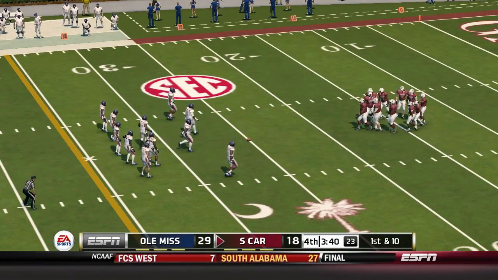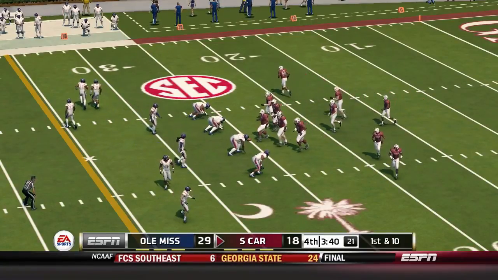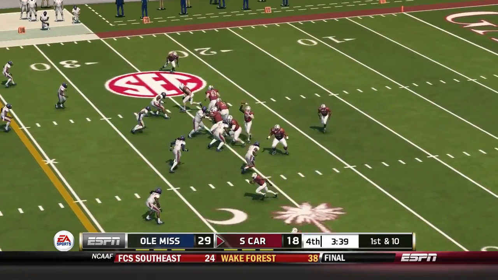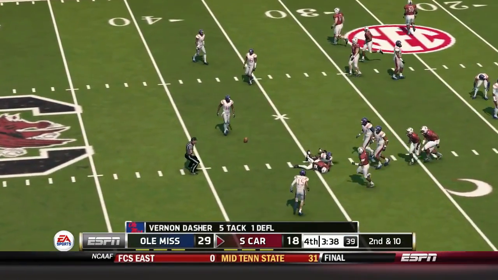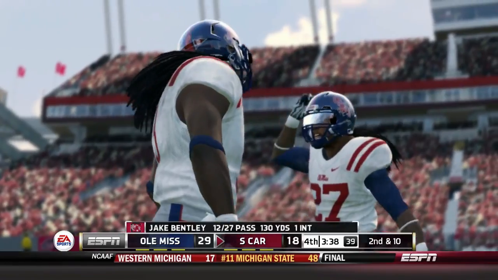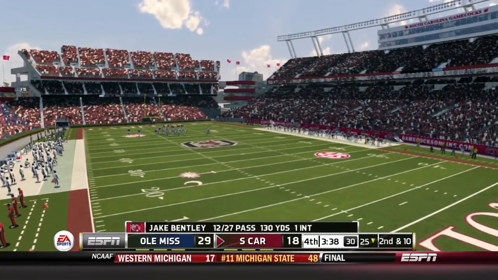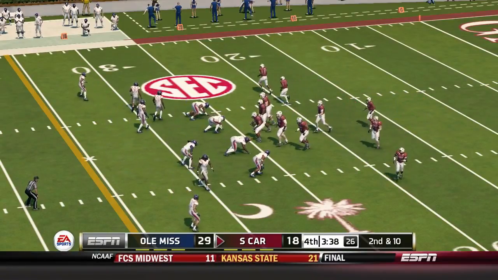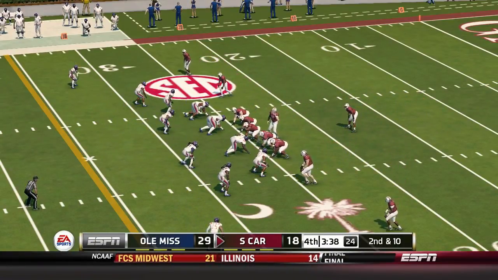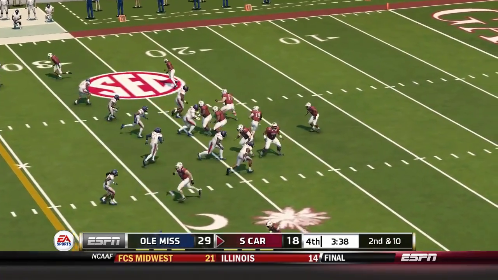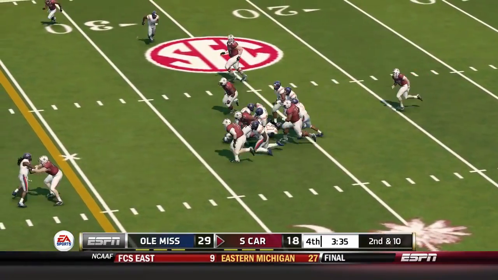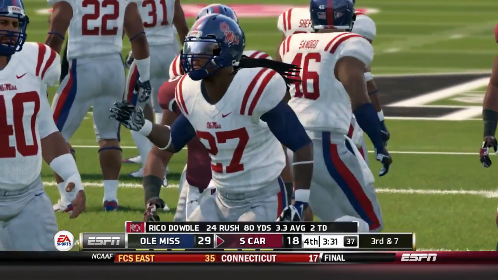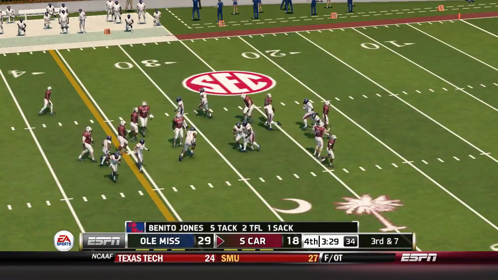Both squads are digging in now. Let's see what happens on this next drive. Fires that quickly, incomplete. Smith is the intended receiver on the play. From their own 25-yard line, it's 2nd down. And he's tackled at the 28 on the carry. That's a gain of 3 on the play. That makes it 3rd and 7.